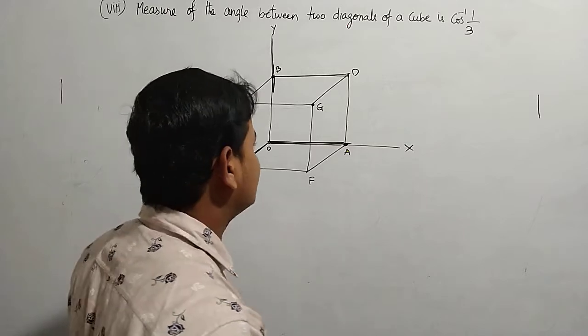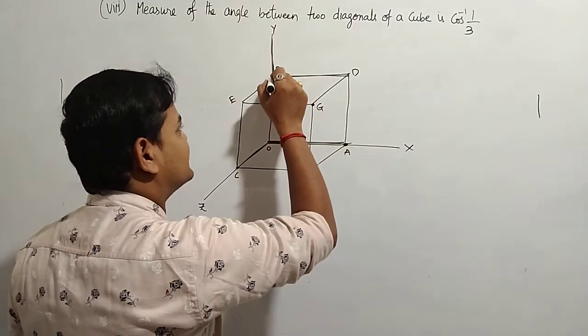And what is given? Cube means all lengths of the sides are equal.